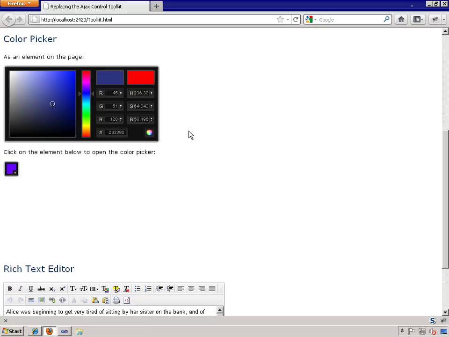So the color picker plugin is a bit complex, but the author includes several samples and all the CSS styles, images, and script files that you need, along with instructions for implementing the plugin. It really is a nice addition to a page when you need to let users pick colors, for whatever reason. It's clearly superior to the ACT version. It's one case where your page is going to be just that much better by using this plugin.